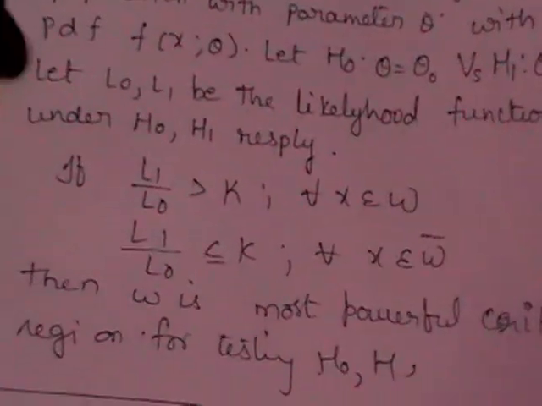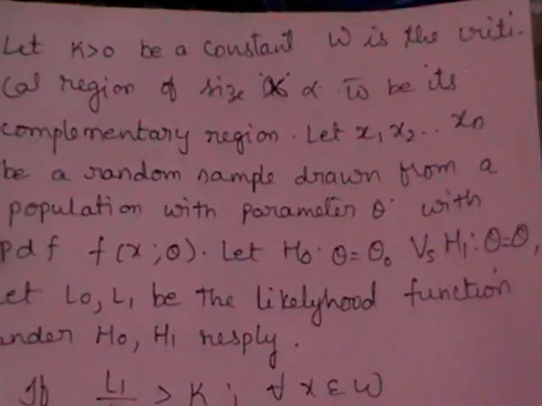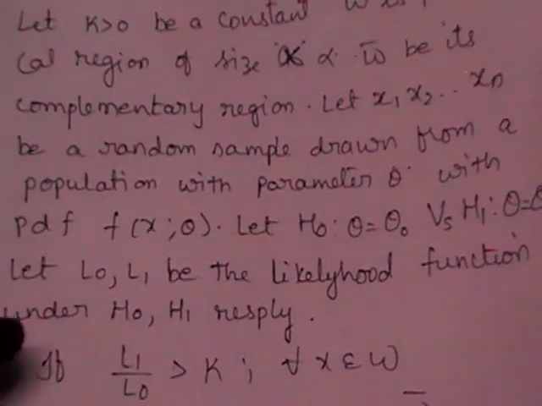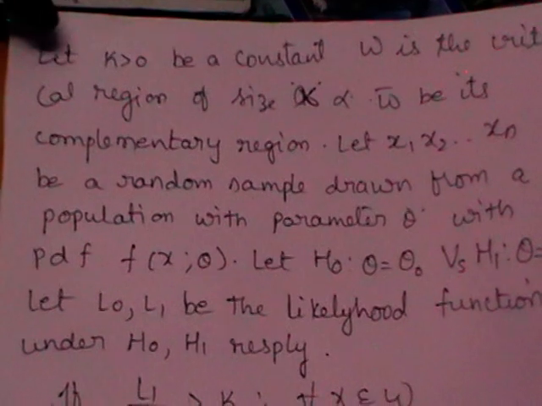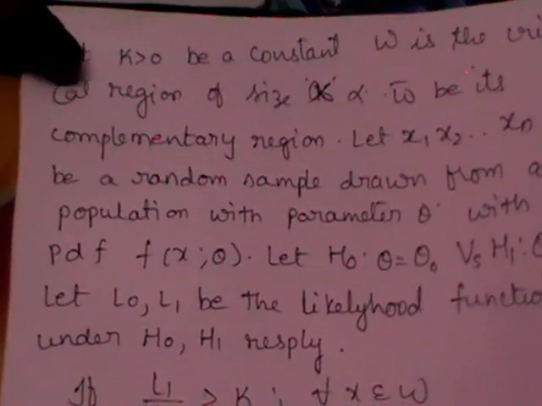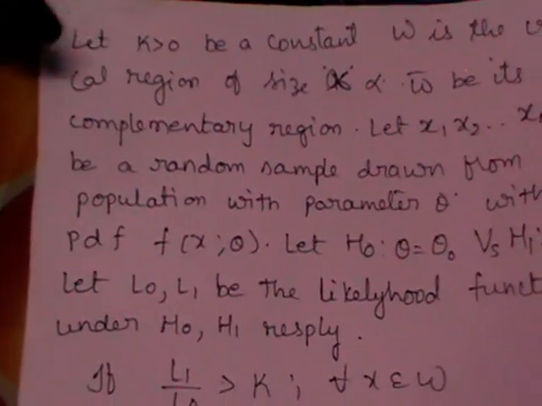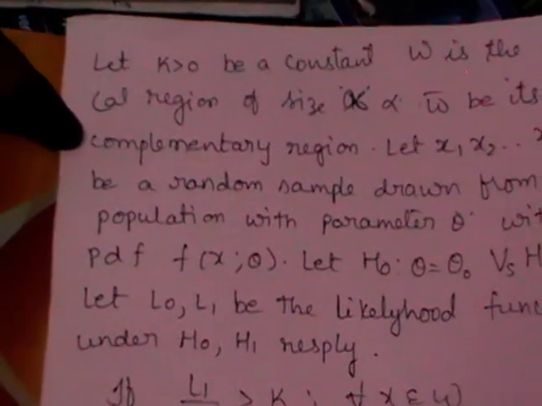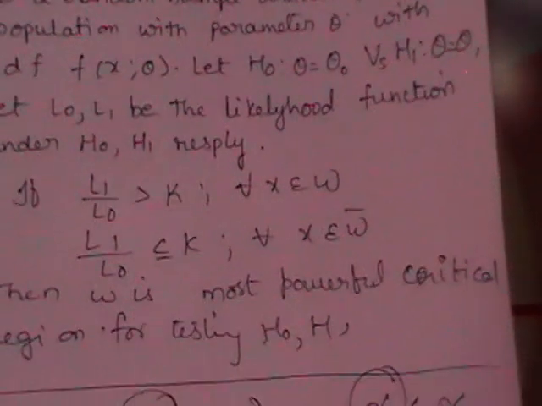So again I repeat the statement. Even though it looks like a very lengthy one, everything is a description about the terms. You should remember that K is a constant, omega is one of the critical regions, we know that its size is alpha, omega bar is the acceptance region. Let x1, x2, xn be a random sample from a population with parameter theta.